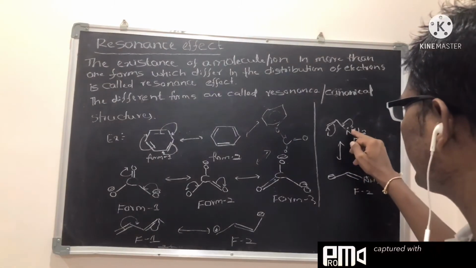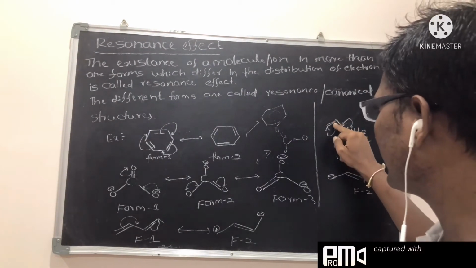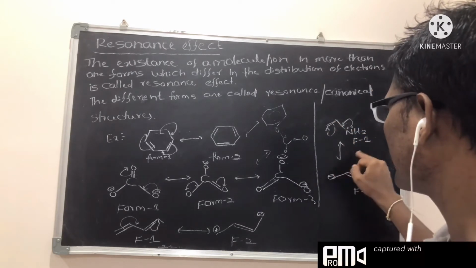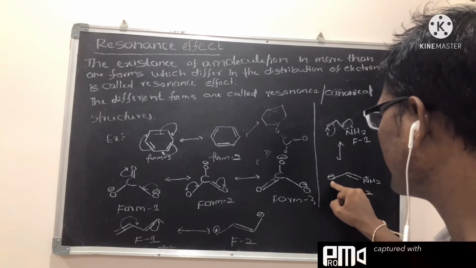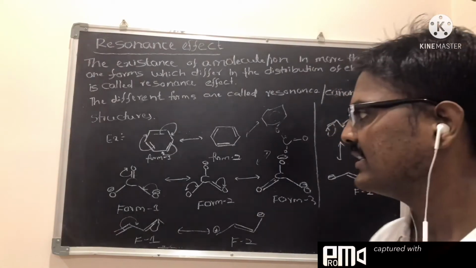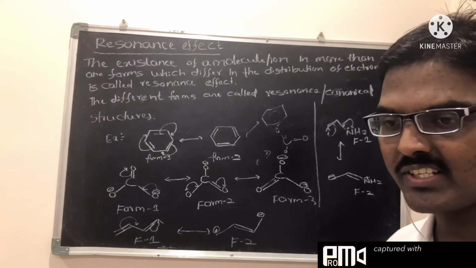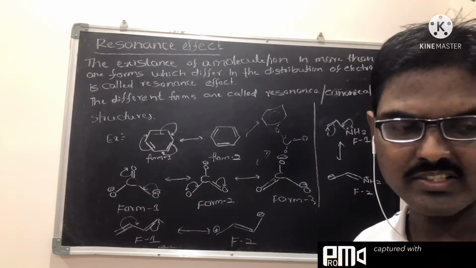If you shift the lone pair of electrons towards this carbon-nitrogen bond, the electrons are shifted towards carbon, so you get form 2. In form 2, there is a negative charge on the carbon and a positive charge on the nitrogen. This way we can define resonance structures, with some examples.